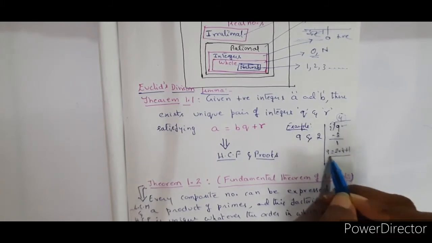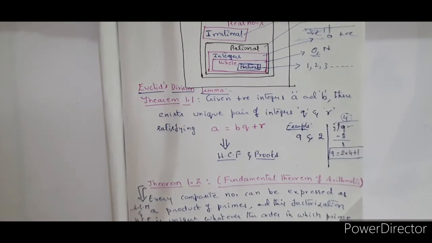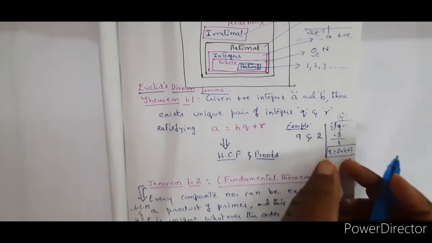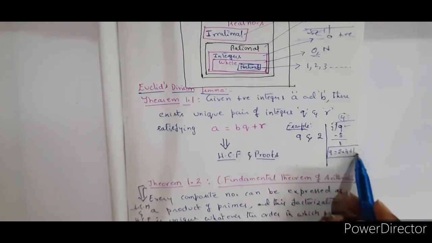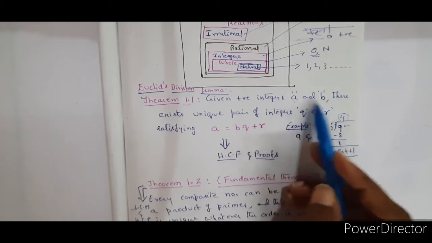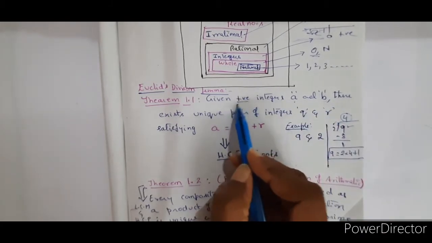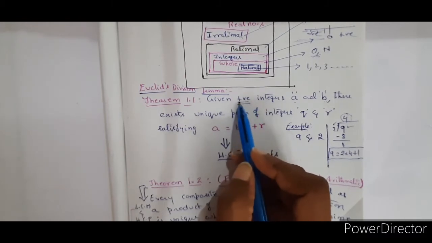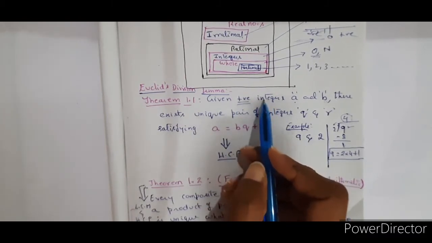Is it not? This is what we have learnt already, for many years we are doing that. This same concept is put in words like this, where all these are integers. Now if there are two integers a and b, two positive integers, we are limiting ourselves to positive integers. We are not talking about negative integers in Euclid's division lemma right now.